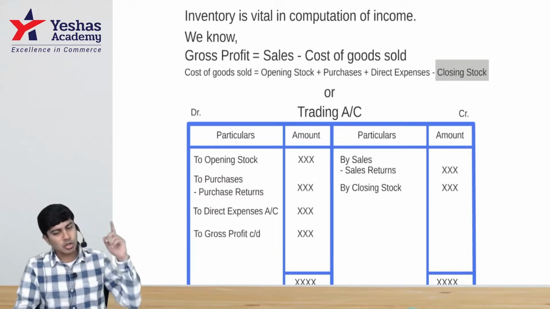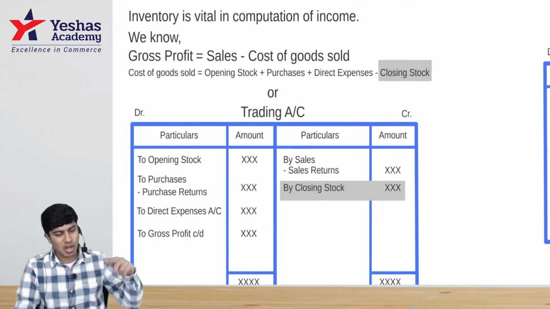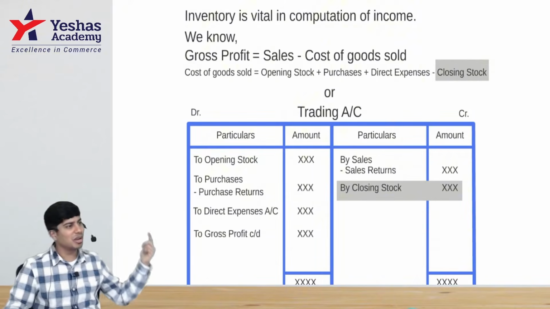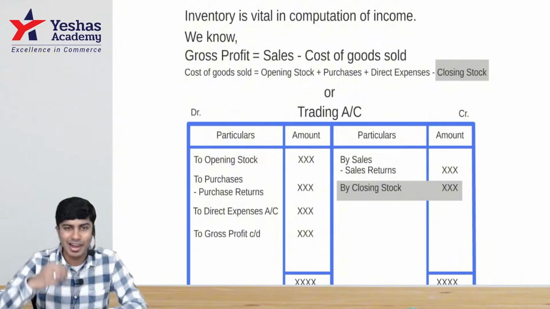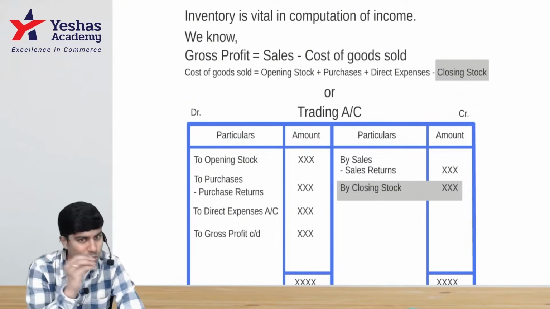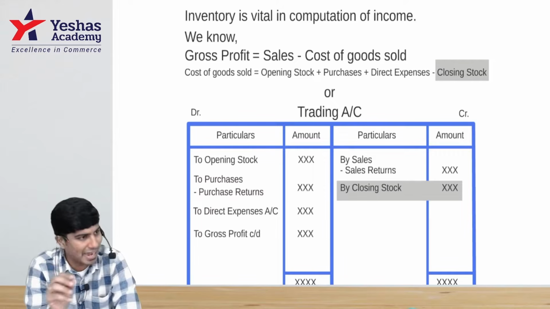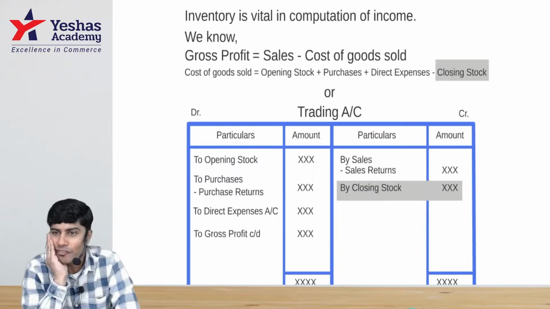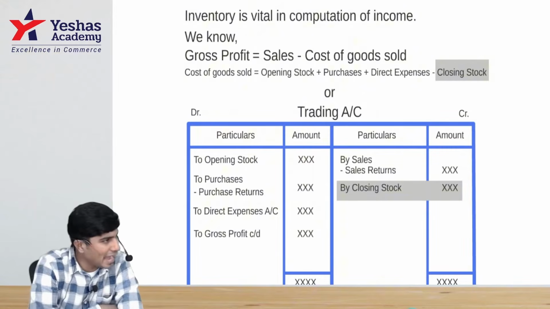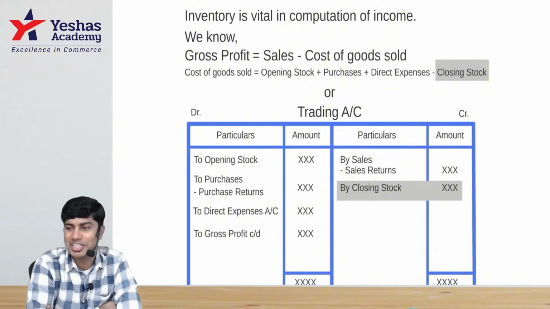If in case you write your closing stock wrong, total will be wrong. If total is wrong, debit side total is wrong. If debit side total is wrong, gross profit is wrong. So all I'm trying to prove to you using this is that inventory valuation has an impact on income determination.